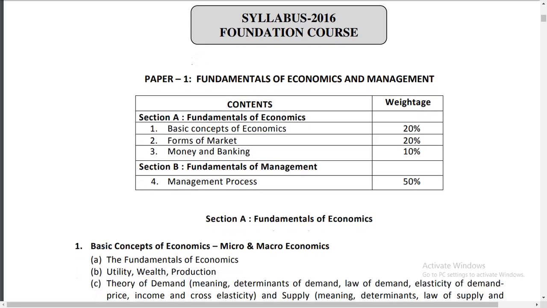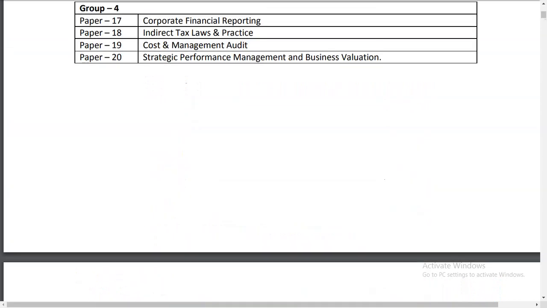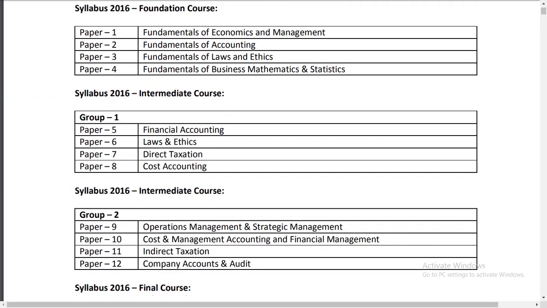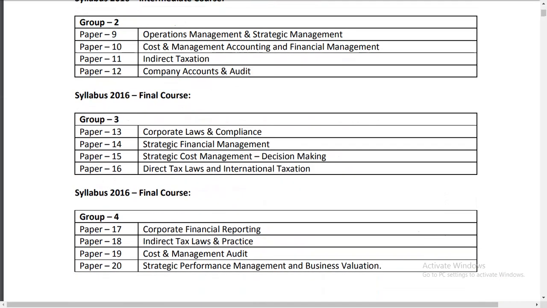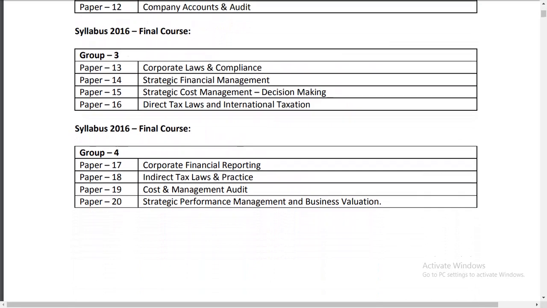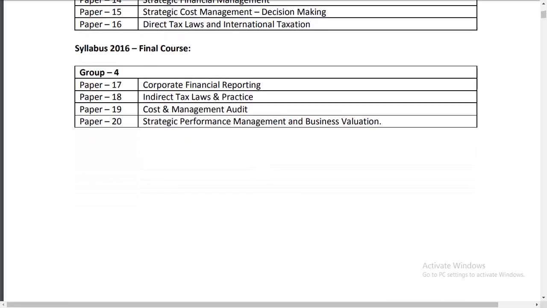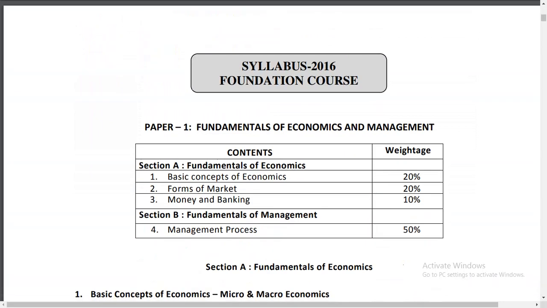So freshers, or those who want to join from intermediate, just go and visit the content page. You'll get to know how many subjects we have, what subjects are included in the foundation course, the intermediate course, and the final course, and how many subjects we have to study. All the details related to the syllabus are given in the content. Next, they have given the weightage.